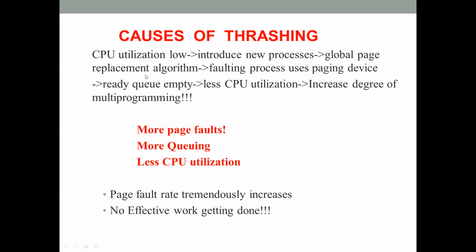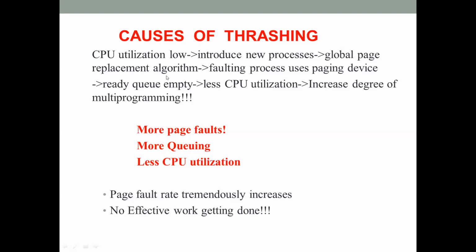That means if P1 needs a frame for execution and it is not available, it can take away the frame of any other currently executing process. That is the meaning of the global page replacement frame allocation algorithm. Let's say that is being employed in this example.